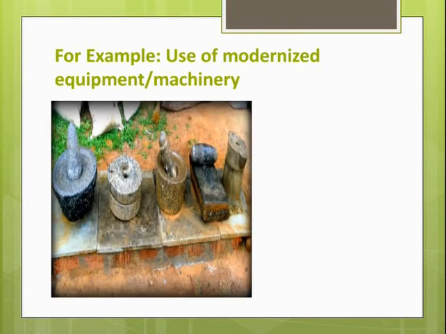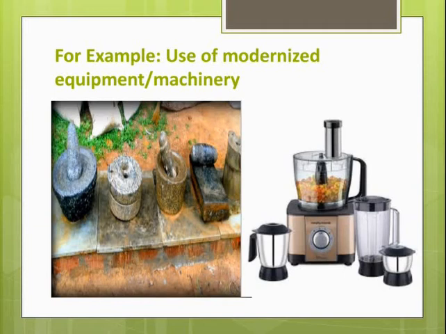Now, we can see the image showing traditional equipment of grinding, which is time consuming and will require more labor charges. To save the time and reduce labor charges, we can permanently replace the equipment with the modern one. This is one of the example of cost reduction.